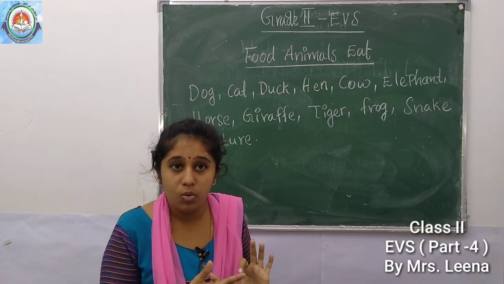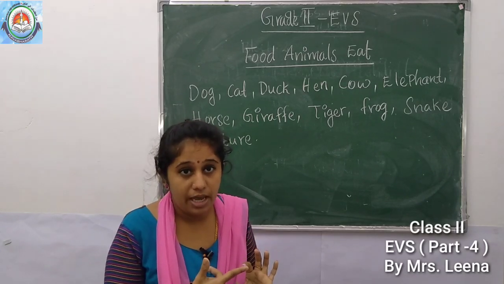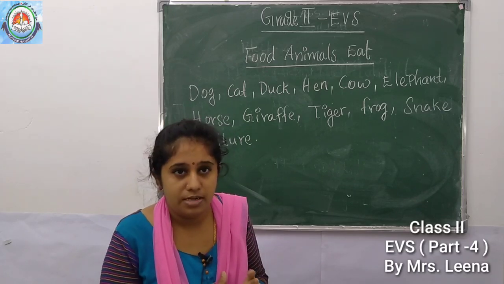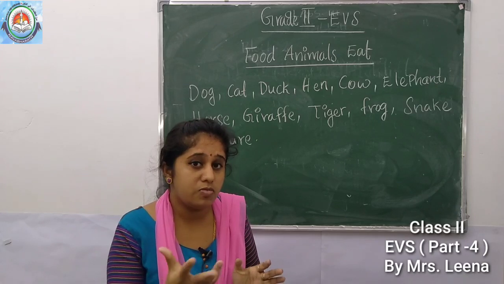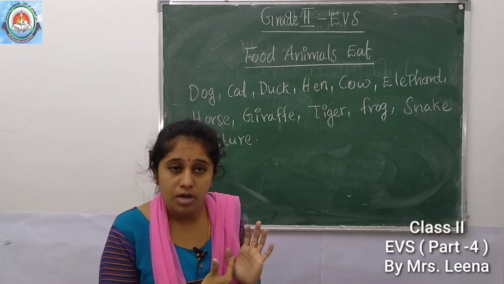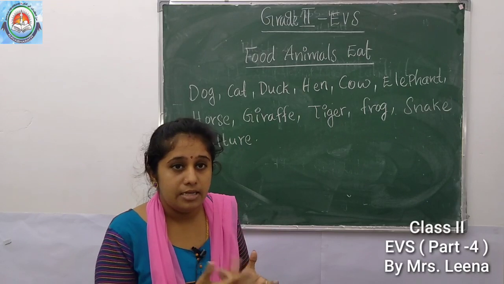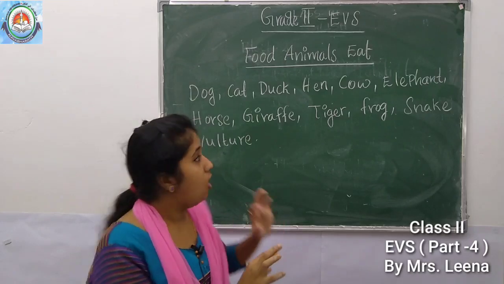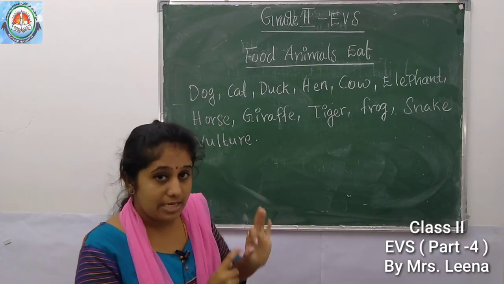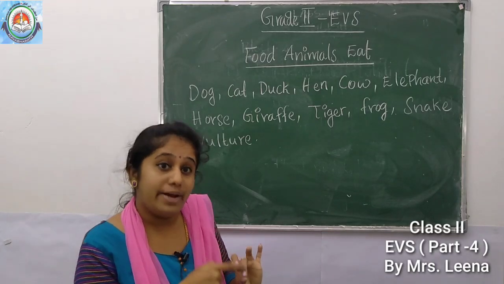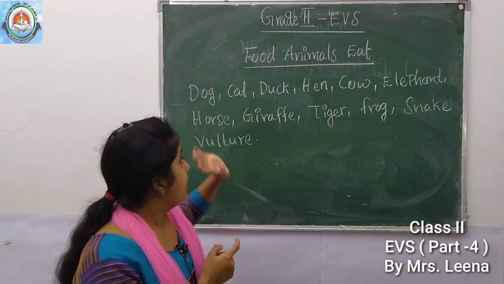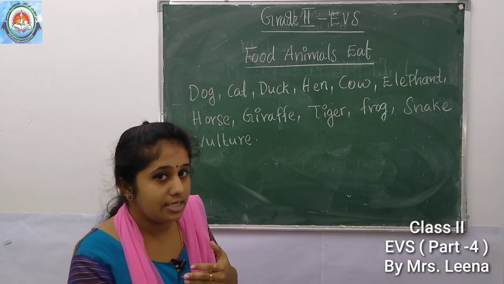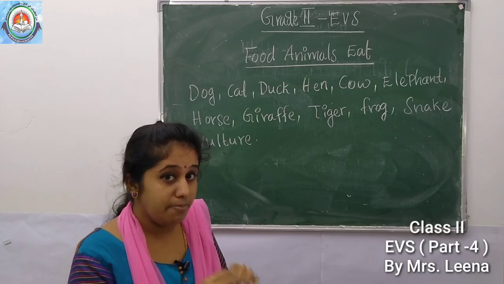Grains include rice and wheat. Then we can also see the dog eats biscuits. What is a biscuit made from? Yes, wheat flour, and it is made with milk. The wheat comes from plants. So the dog eats biscuits, grains, bread. Then we can also see the dog eats meat, the flesh of other animals, isn't it?